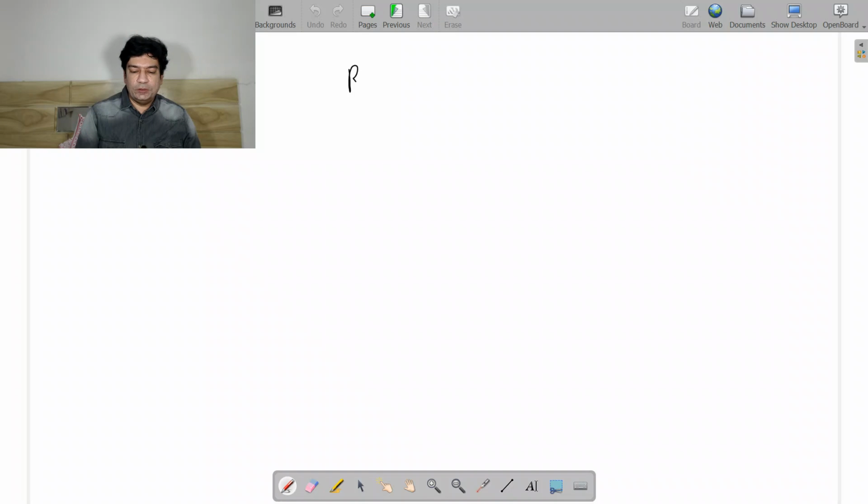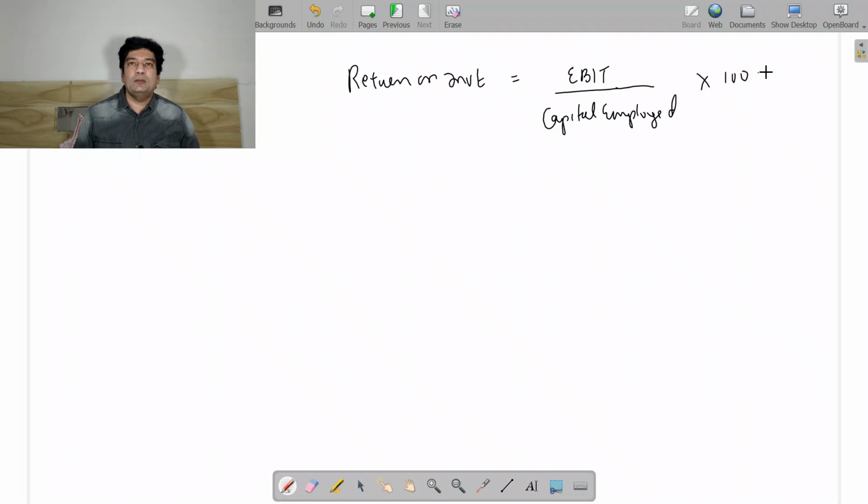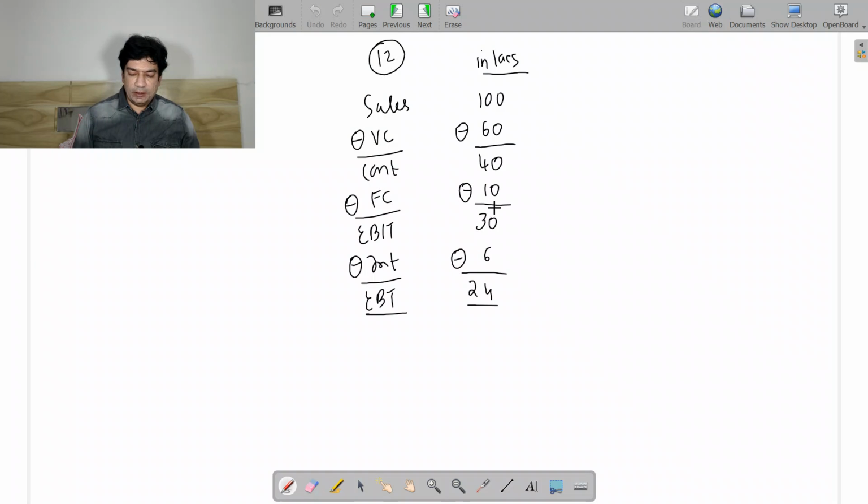Now if you want to find the return on investment, we have a formula for it, which is EBIT divided by the capital employed in the business, which is your investment, and this you have to multiply by 100. Now EBIT I know, it is 30 lakhs.